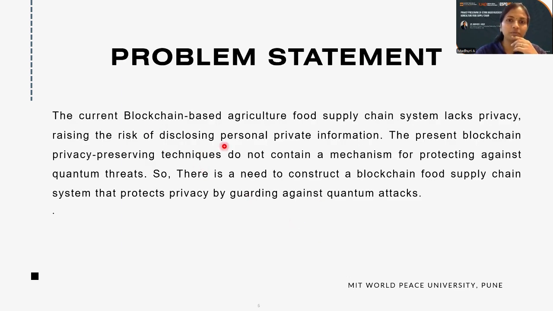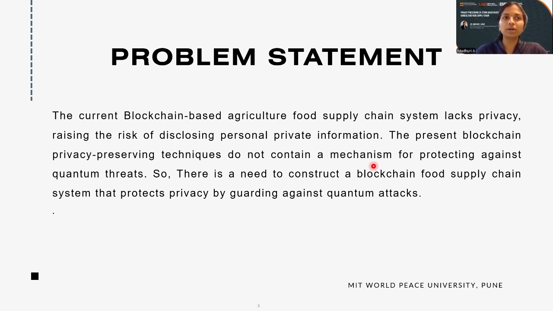So the problem statement for my research is that currently many companies are working on the food supply chain using blockchain-based technology. That is a good thing, but there is one problem: it lacks privacy. For example, suppose I am developing some product from the crop yield and doing some processing.